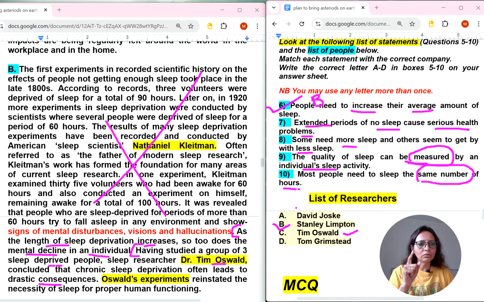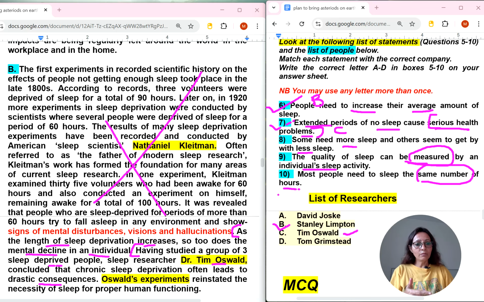So drastic consequences, extended periods of no sleep cause serious health problems. So I have got this serious health problem over here. Chronic sleep deprivation means no sleep often leads to drastic consequences. So 7 will be the C person.